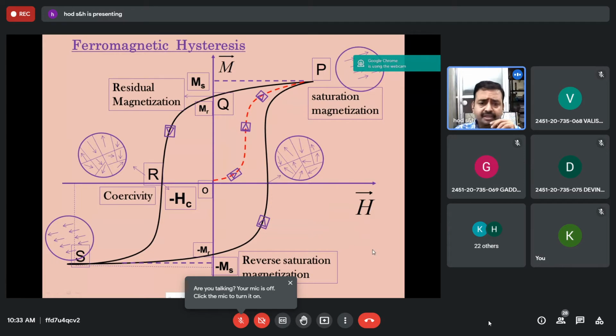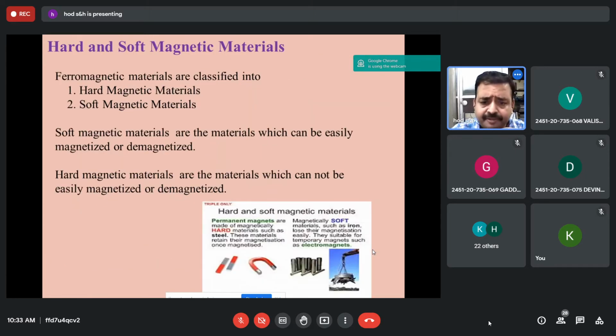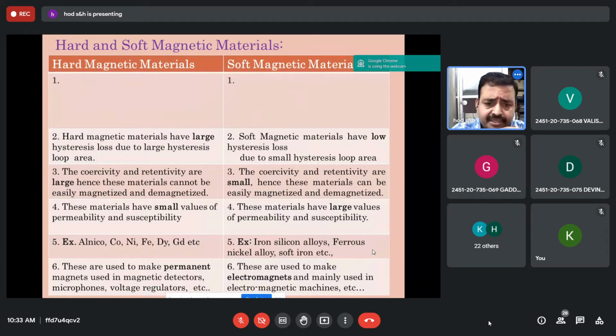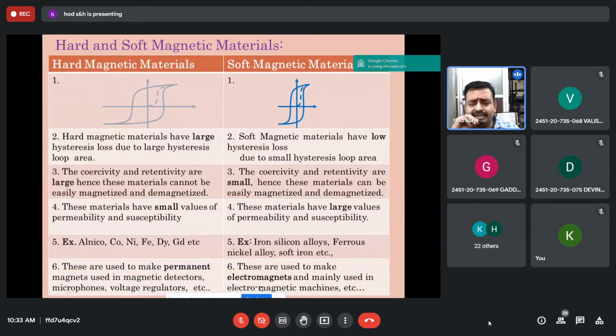If you need the graph, you should draw it. Also, you may get magnetic hysteresis for 4 to 5 marks. And sometimes soft and hard magnetic materials. So these points you should write. Once you understand one, you can understand the remaining also, which is exactly the opposite. Soft magnetic materials are the materials which can be easily magnetized or demagnetized. Exactly opposite are hard magnetic materials. You read these points exactly.